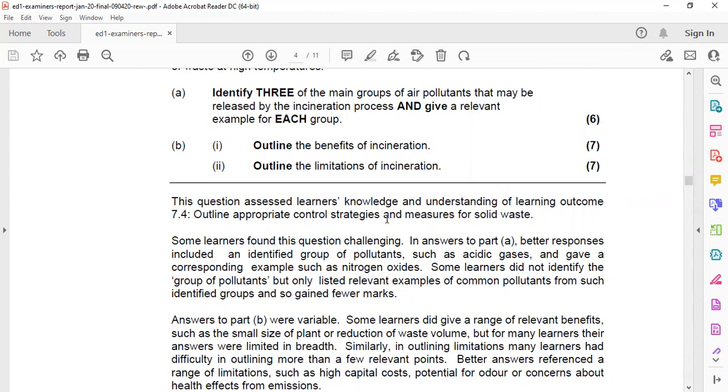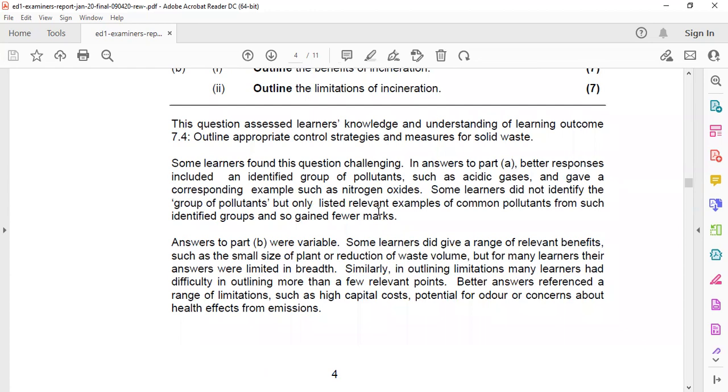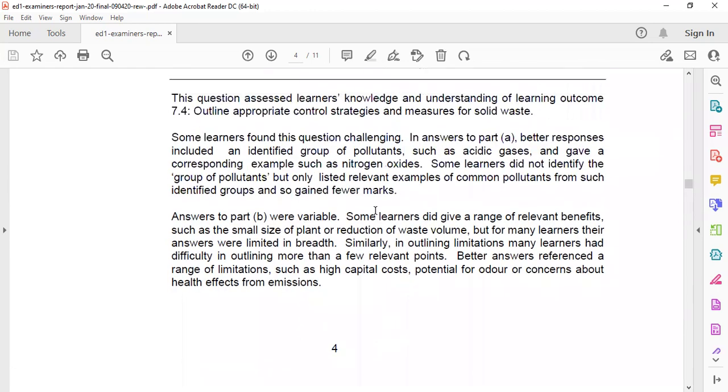Then the knowledge and understanding learning outcome: outline the appropriate control strategies and measures for solid waste. Solid waste management covers segregation, how to store, how to transport, how to dispose, how to recycle, and how to make waste into energy. These are covered in this topic. What are the laws involved in transportation and storage, the UK law, HSE, UK laws, and the other international laws you need to consider.